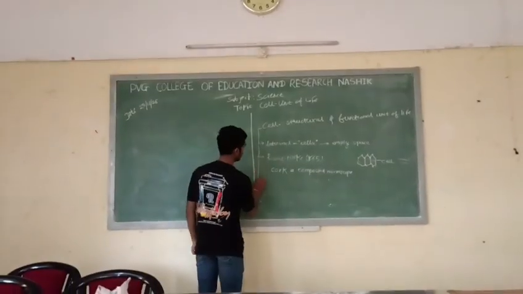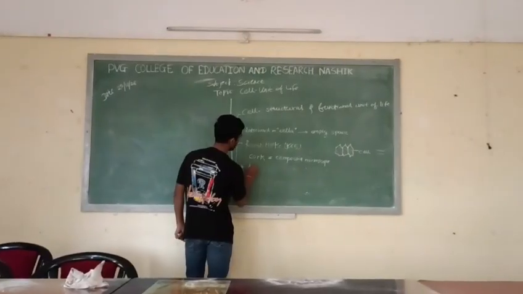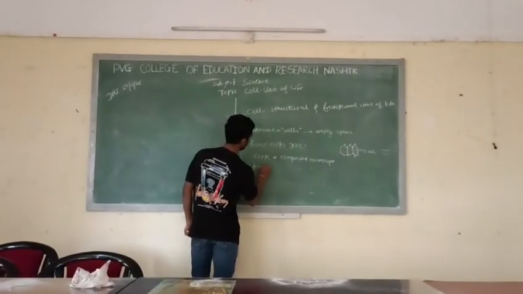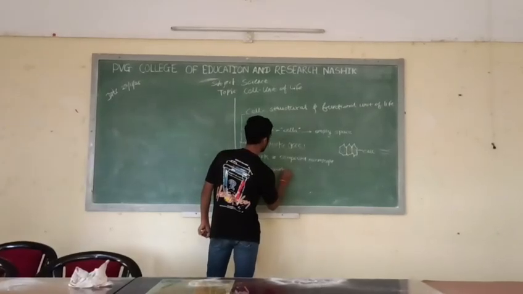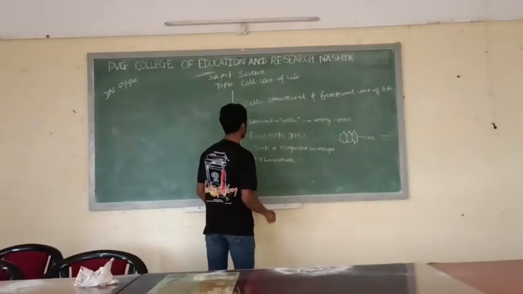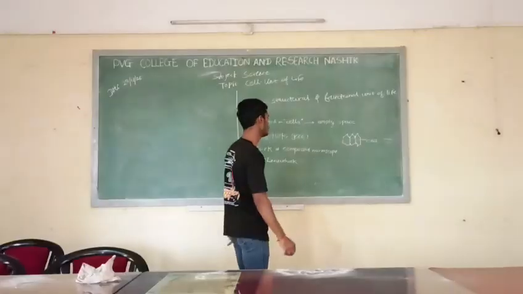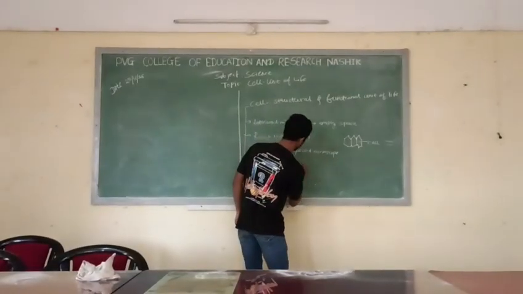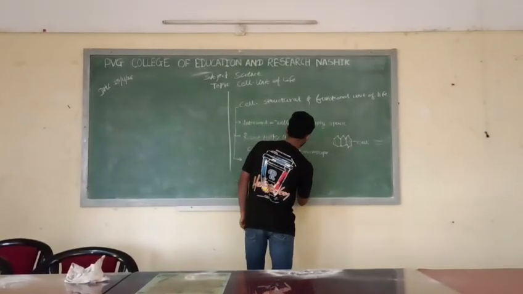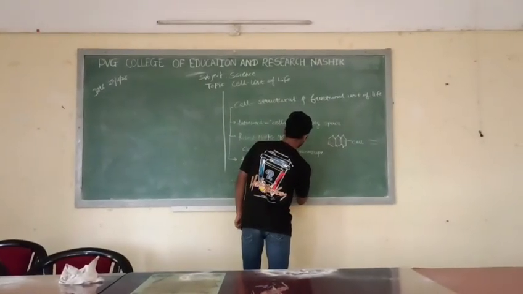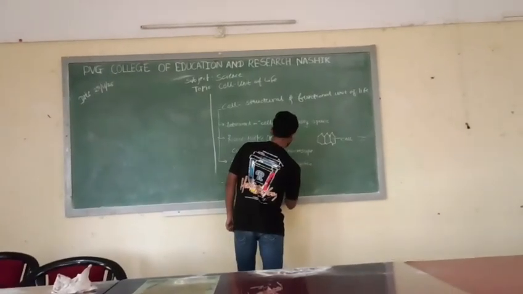Later, his research was carried on by a scientist named Anton van Leeuwenhoek, also known as A.V. Leeuwenhoek. He classified cell into two types, that is, one is eukaryotic and one is prokaryotic.